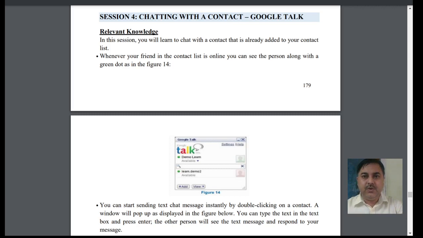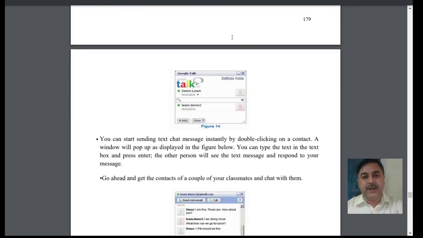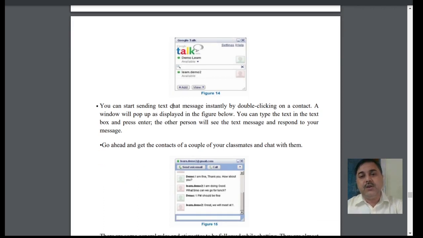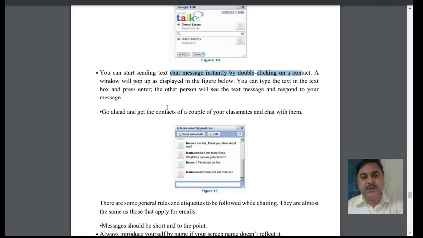At first we will discuss chatting with a contact on Google Talk. Google Talk is something we have seen when we are on an internet connection, adding people and talking online with them. We have WhatsApp and others for talking nowadays, but previously, when Google was there, Google Talk was being used. There we can chat and send an instant message by double clicking on the contact. We can pop up the figures, any figures that we now have in the WhatsApp account.